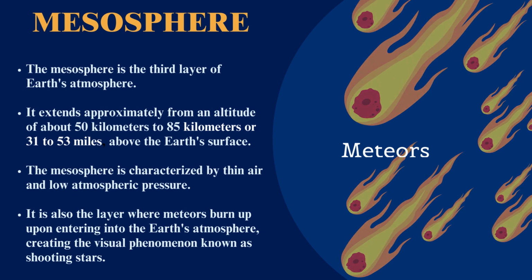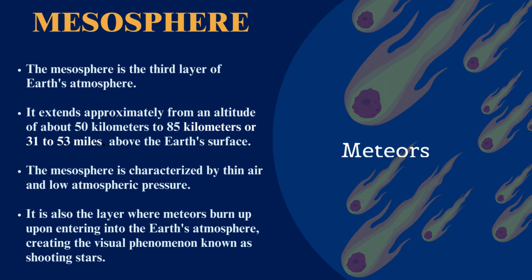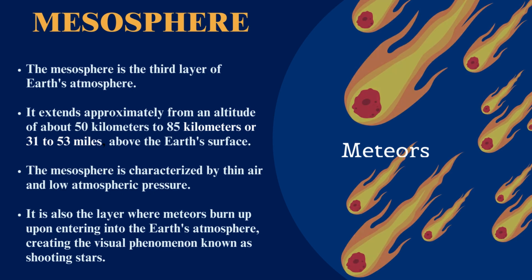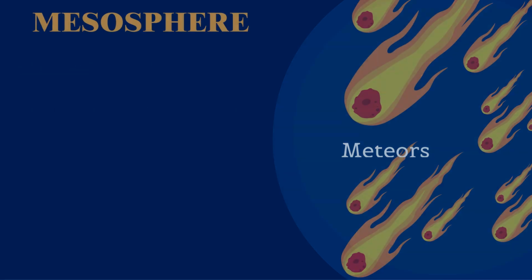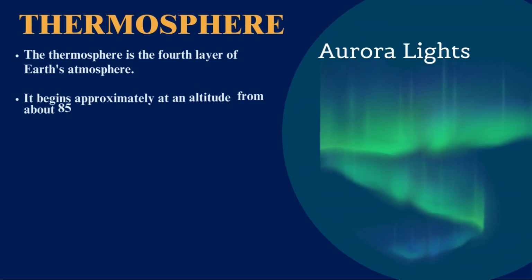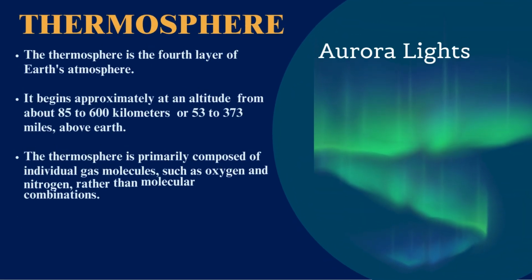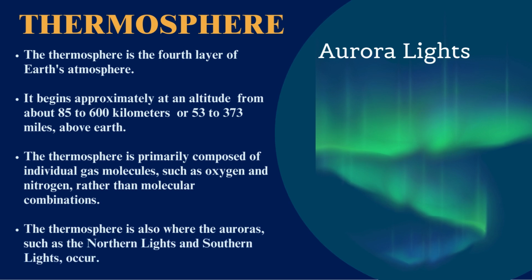The mesosphere is the coldest layer of the atmosphere, characterized by thin air and low atmospheric pressure. Here, the temperature decreases with altitude, reaching as low as -90 degrees Celsius. It's also where most meteors burn up upon entering the Earth's atmosphere, creating those spectacular shooting stars we see at night. Moving higher, we enter the thermosphere, which extends from about 85 to 600 kilometers or 53 to 373 miles above Earth.